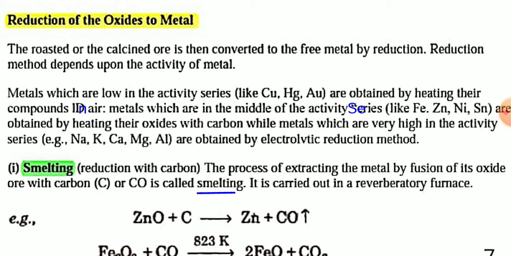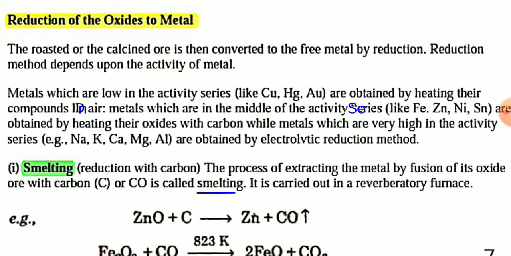Metals that are very low in reactivity, low in the reactivity series, such as copper, mercury, and gold, are obtained by heating their compounds in air. Metals present in the middle of the activity series, like zinc, iron, and nickel, are obtained by heating their oxide with carbon.